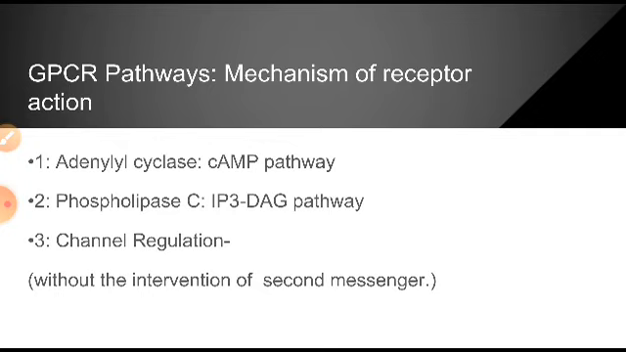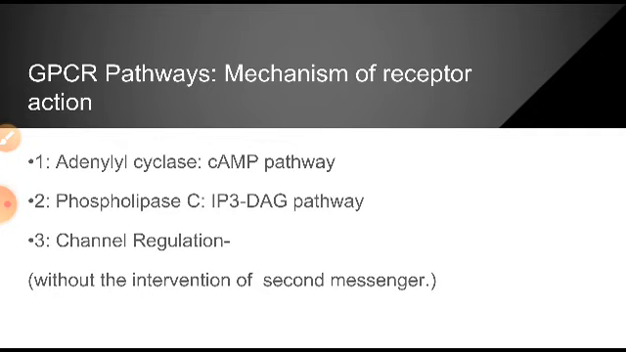The first one is the adenylyl cyclase and cAMP pathway. Here adenylyl cyclase is the effector enzyme and cAMP is the second messenger. In the second, the phospholipase C IP3-DAG pathway, phospholipase C is the effector enzyme, and inositol triphosphate and diacylglycerol are both the second messengers.